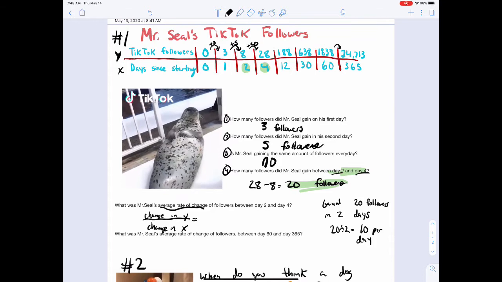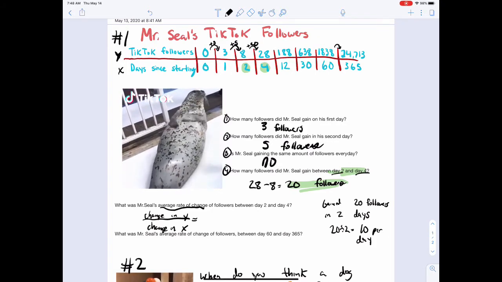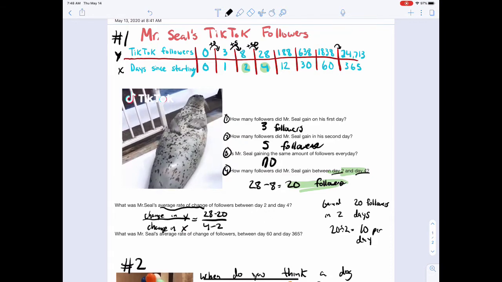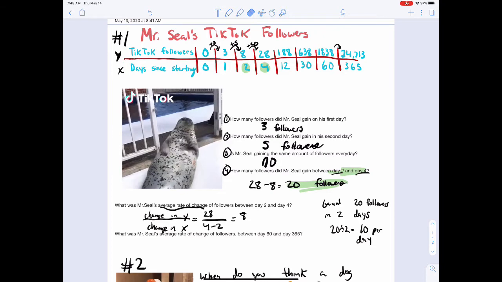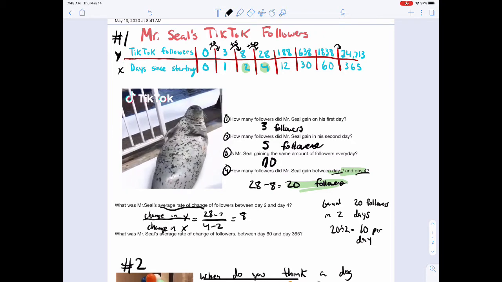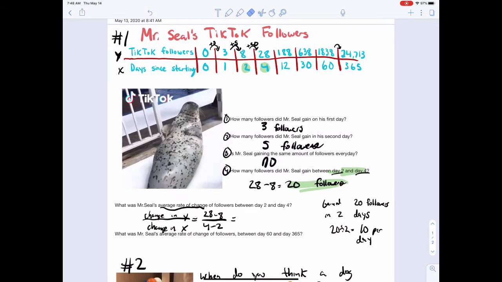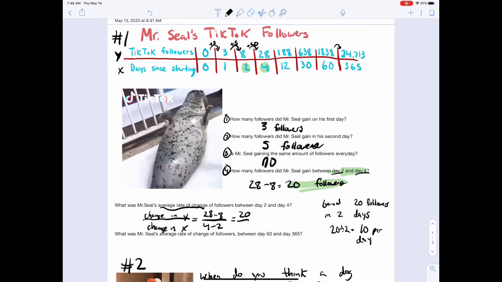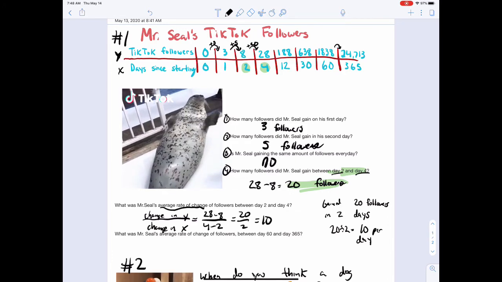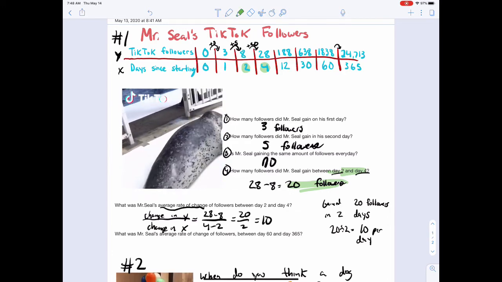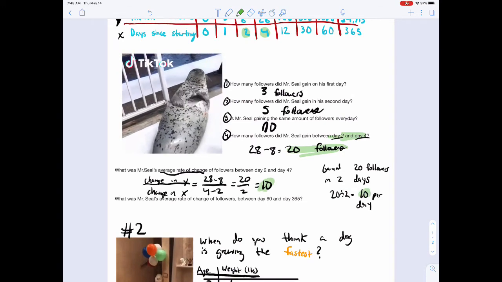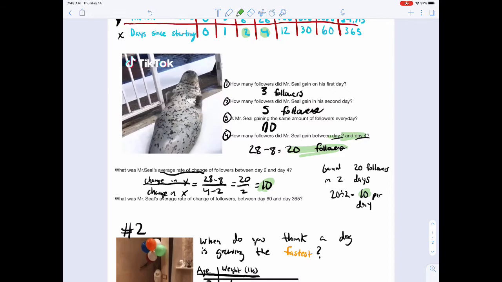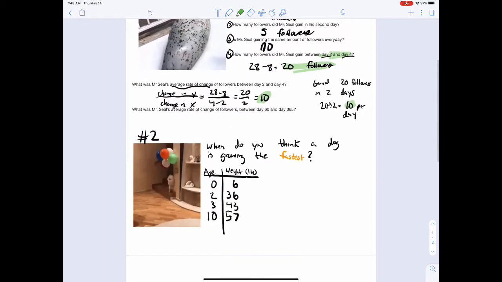Change in y, so it goes from 28 minus 8 divided by your 4 minus 2, so you get 28 minus 8, which is 20, over 2, which is 10. So that's the formula way, or you just think about it logically. But in either case, you get Mr. Seal's getting 10 followers per day, right? Day 2 to day 4, still in that first week.